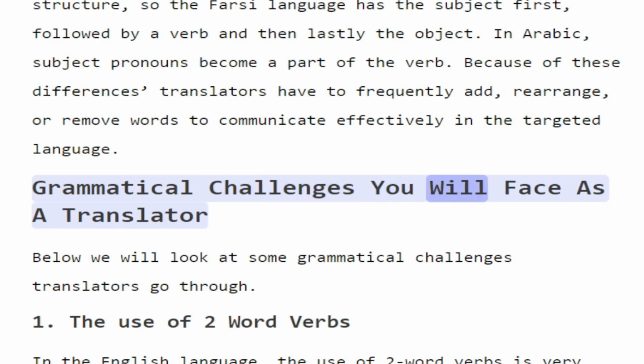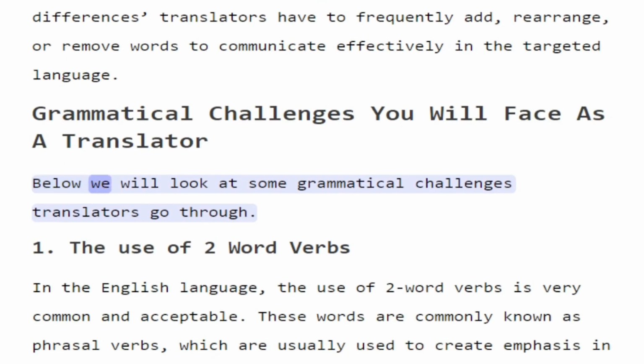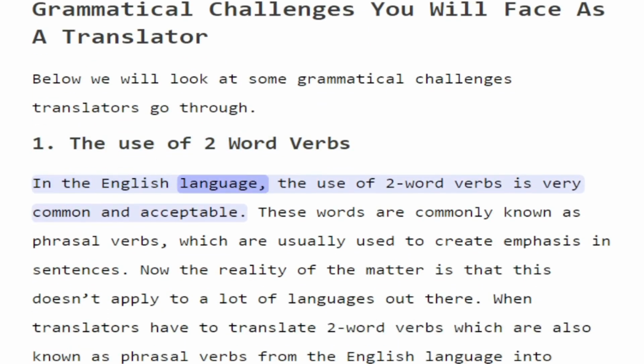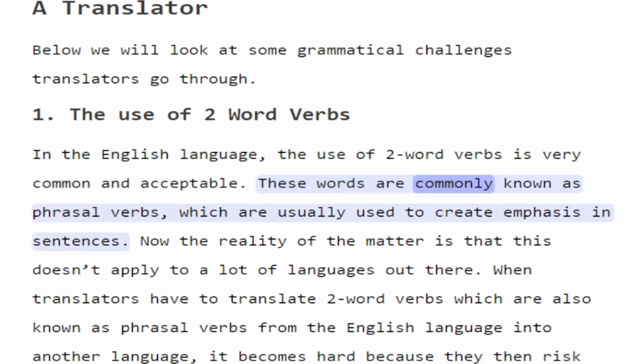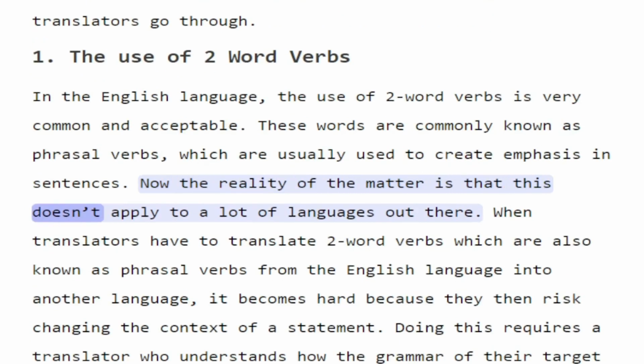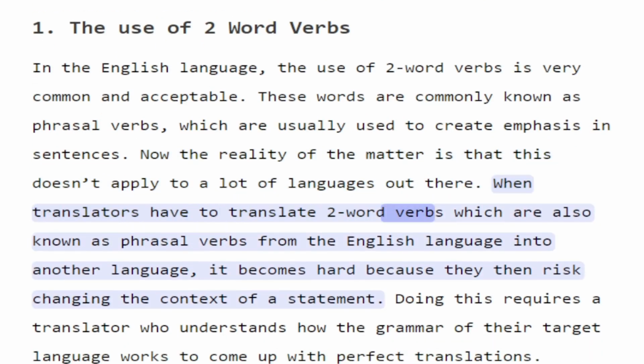Grammatical challenges you will face as a translator. Below we will look at some grammatical challenges translators go through. 1. The use of two-word verbs. In the English language, the use of two-word verbs is very common and acceptable. These words are commonly known as phrasal verbs, which are usually used to create emphasis in sentences. Now the reality of the matter is that this doesn't apply to a lot of languages out there. When translators have to translate two-word verbs, which are also known as phrasal verbs, from the English language into another language, it becomes hard because they then risk changing the context of a statement.